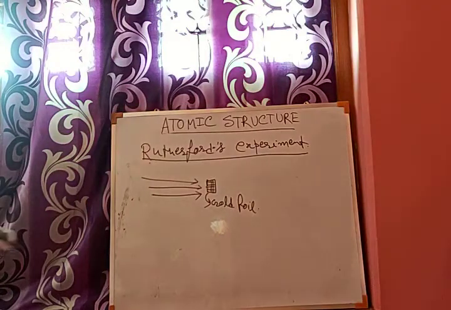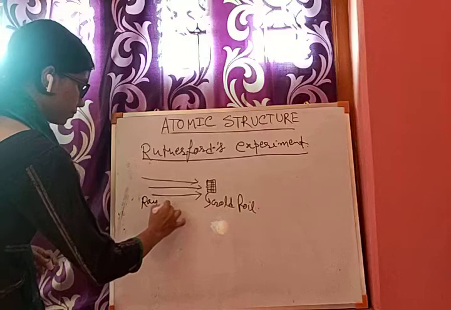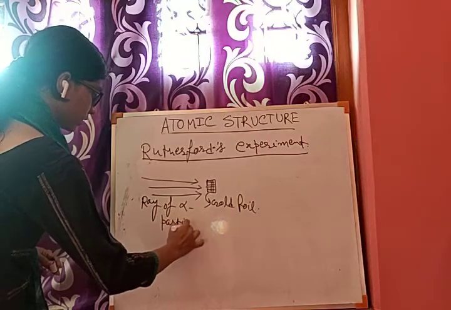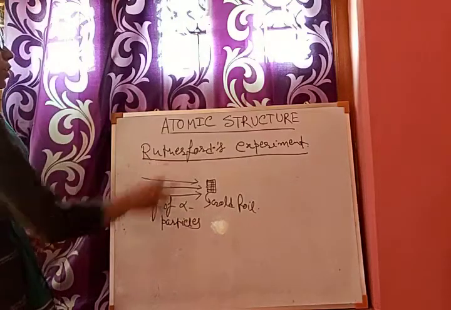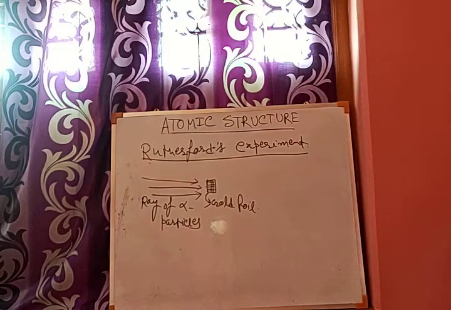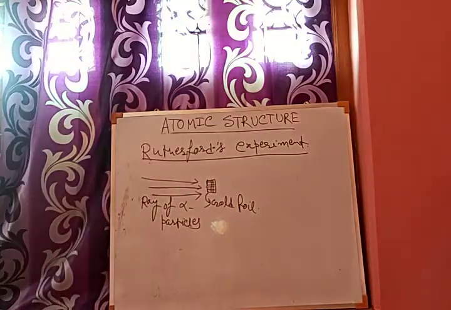These are some alpha particles. A ray, or beam, of alpha particles is fallen over that gold foil. These are the experiments by Rutherford.